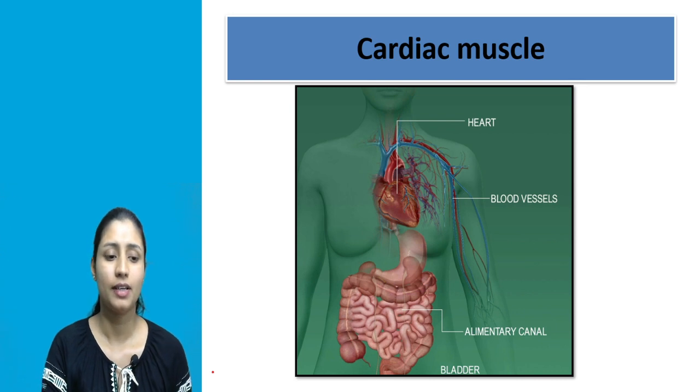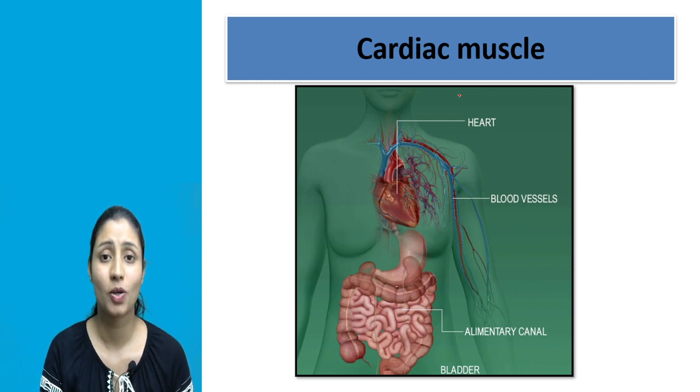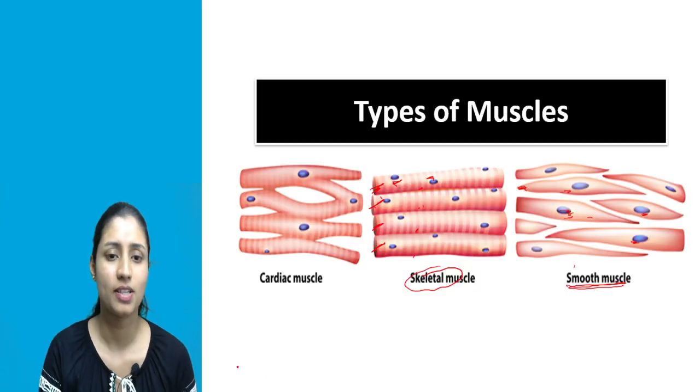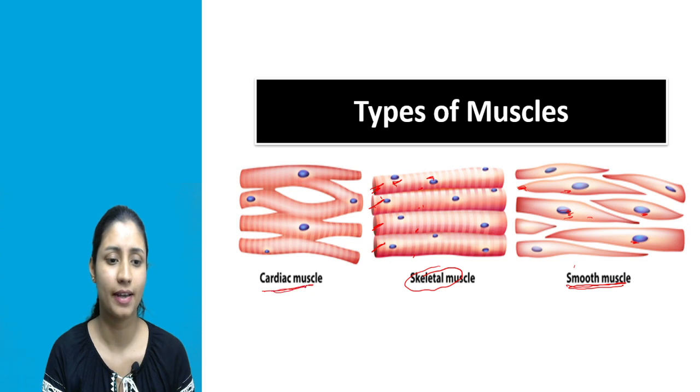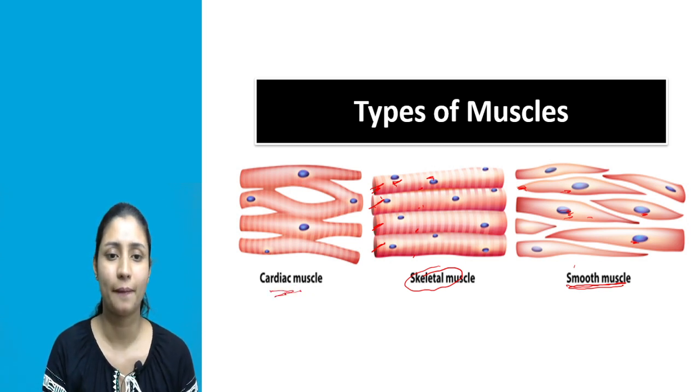Now the third type of muscle is the cardiac muscle. Now we have seen why it is known as cardiac muscle. It is because these muscles are present exclusively in the heart, right? These are present only in the heart. That's why they are known as cardiac muscle. Now let's see what the structure of cardiac muscle is. Okay, look at the first diagram. This one is the cardiac muscle.